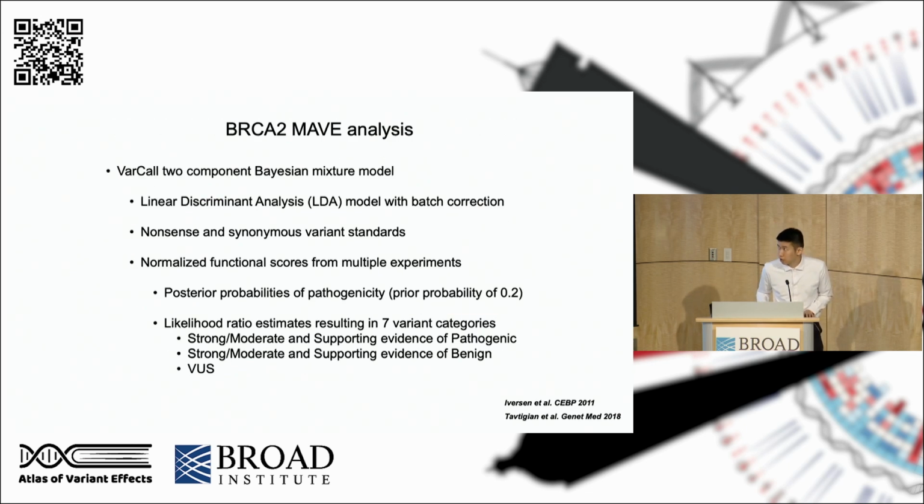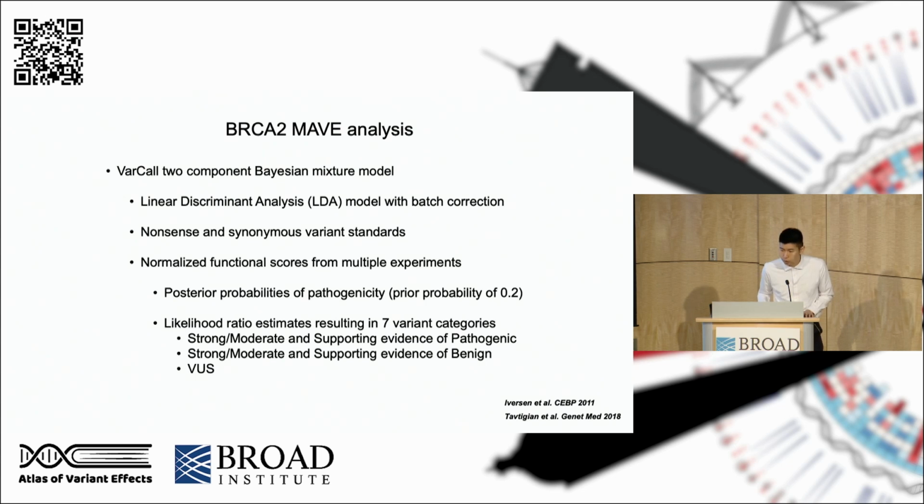To analyze our BRCA2 MAVE data, our lab used a model called the VarCall two-component Bayesian mixture model, developed by our collaborator at Duke University. It is basically a linear discriminant analysis model with batch correction. It uses supervised machine learning to assign each variant a classification or category. This model uses nonsense and synonymous variants as standards from our MAVE data as the training set. This model will iterate a normalized functional score from multiple replicated experiments, accounting for the variance between replicated experiments.